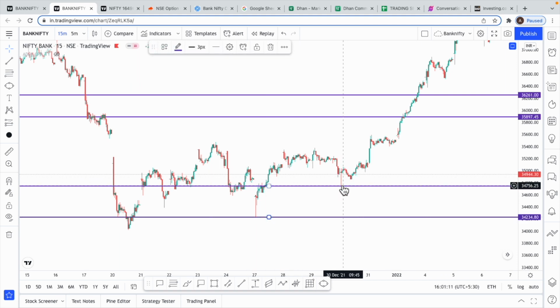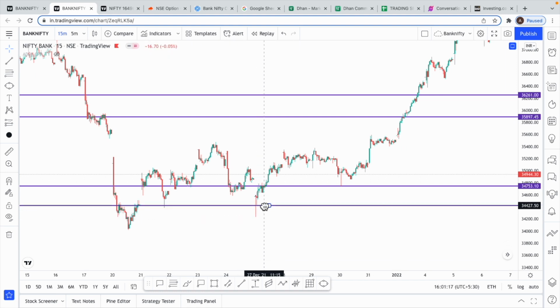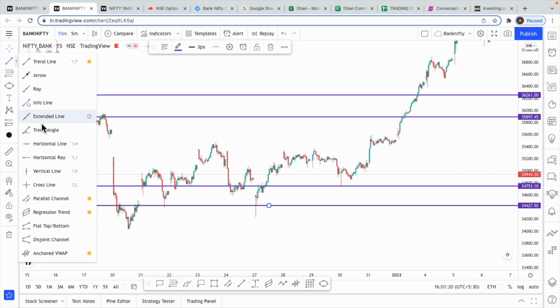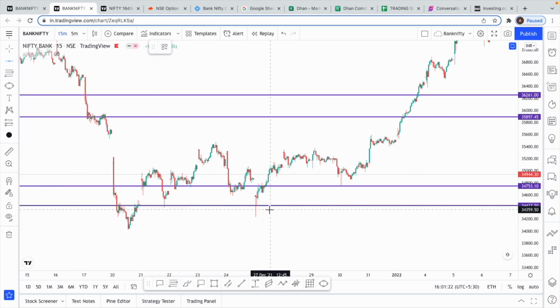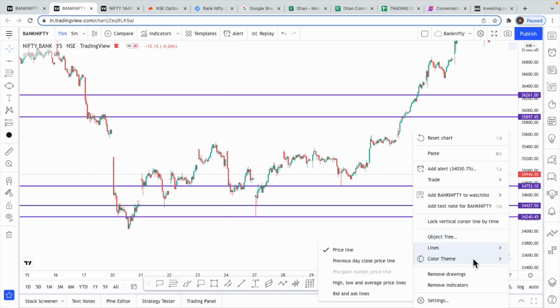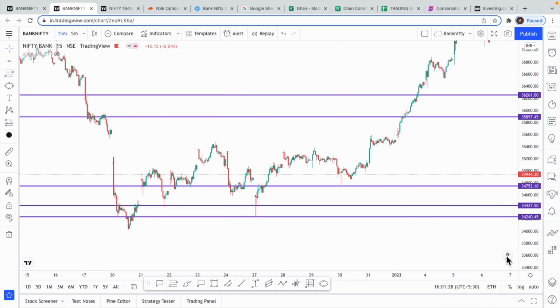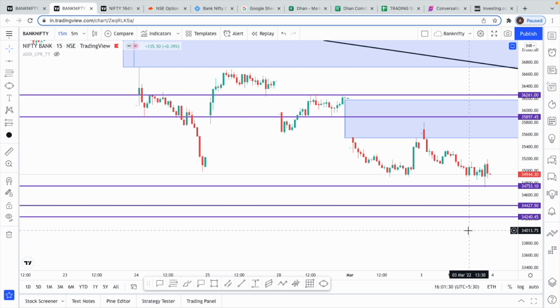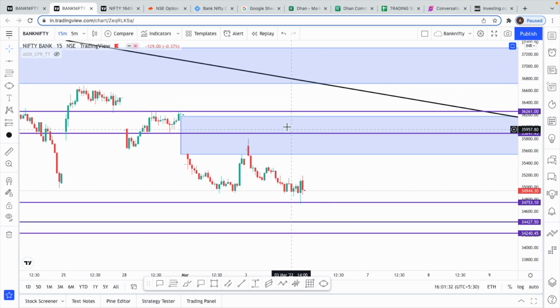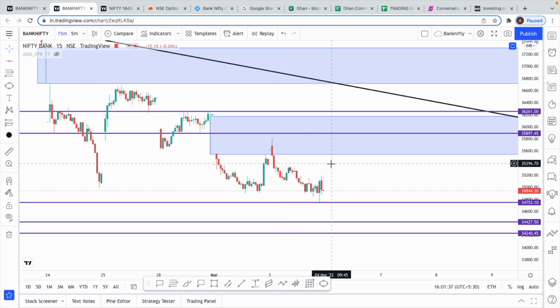Like how we came and touched this wick, which acted as a support today, it might get extended until this point. So we can have two lines here, because here also we have a wick and some reaction previously, right? That's why I'm keeping two lines on the downside for tomorrow, and this would be an extended target. Now on the upside, this gap is still not filled, so there is a possibility Bank Nifty can get attracted towards this gap.